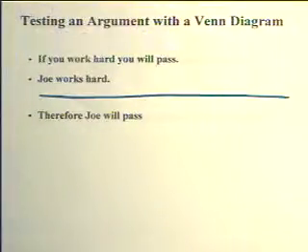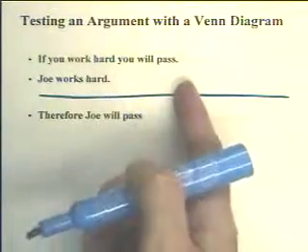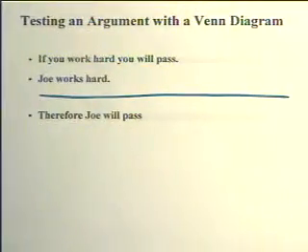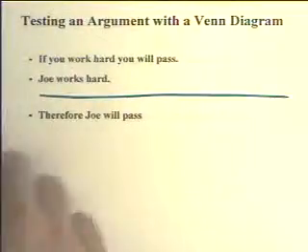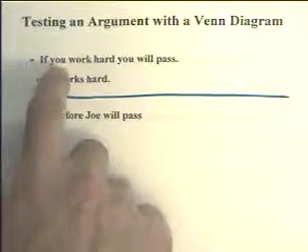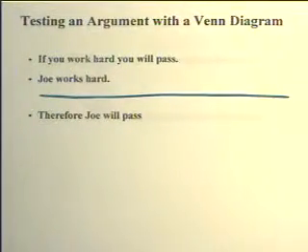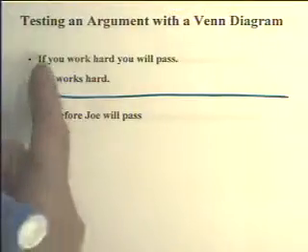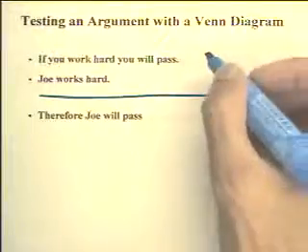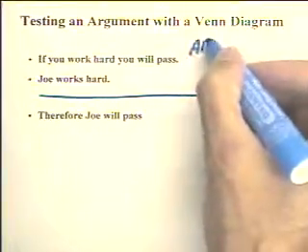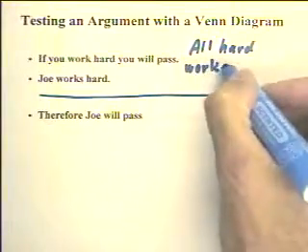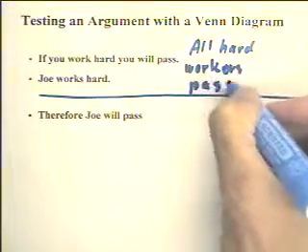Now, here's an argument. If you work hard, you will pass. Joe works hard, therefore Joe will pass. Assuming that "you" means anybody, and maybe that assumption is implicit here, this statement would apply to Joe as well as anybody. So, I guess we could translate this statement. Instead of saying, if you work hard, you will pass, we could say, all hard workers pass.